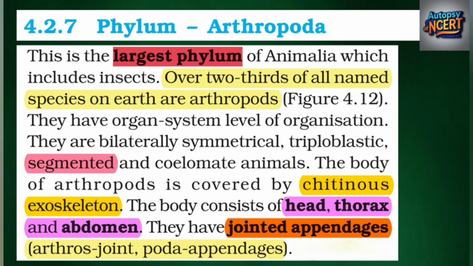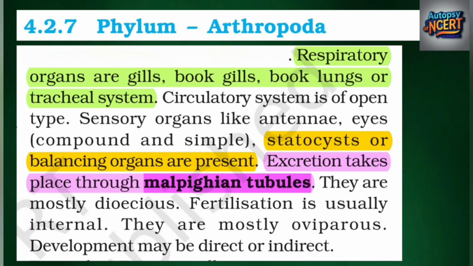The body of arthropods is covered by chitinous exoskeleton. The body consists of head, thorax, and abdomen. They have jointed appendages: arthros, joint; poda, appendages. Respiratory organs are gills, book lungs, or tracheal system. Circulatory system is of open type.